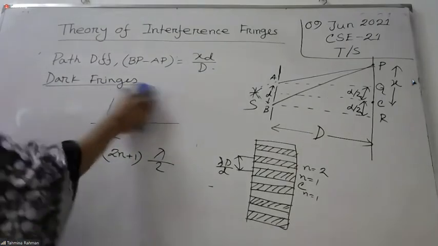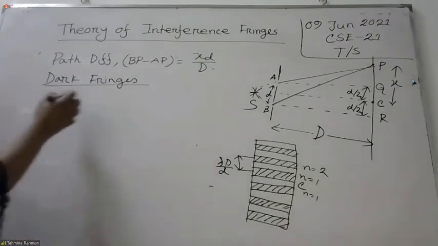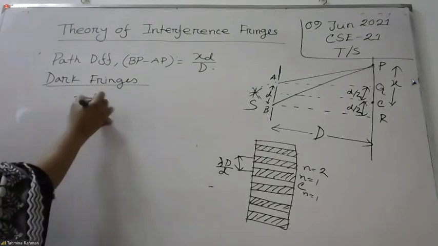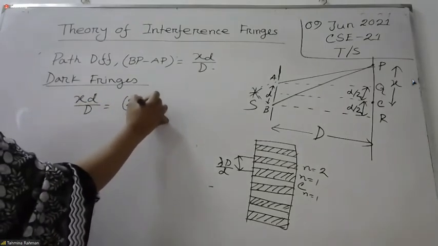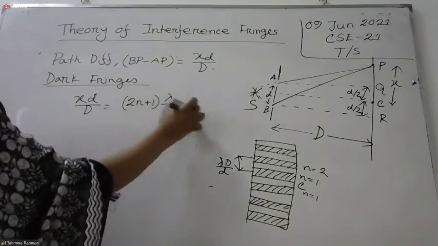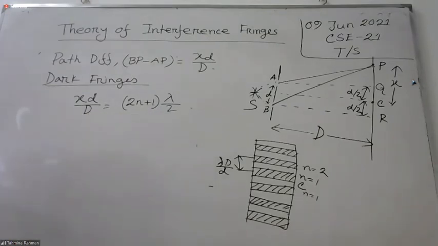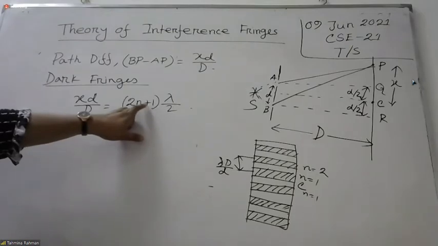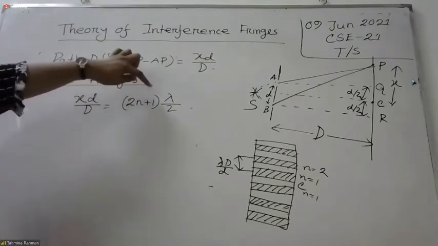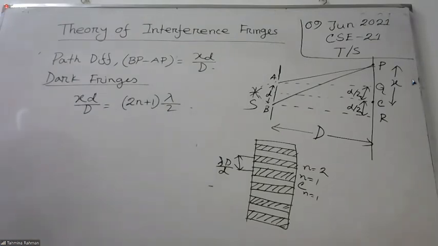So we can write the condition for the dark one: path difference x d by D equals 2n plus 1 lambda by 2. In Newton's rings we use it; next, in thin film, we will discuss Newton's rings, and that time plus will be minus, which is also an odd integer number.